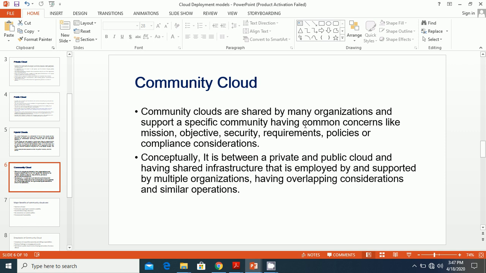Another point is the technical challenges in managing and providing security on a community cloud. And the third drawback is that it is still inferior to public cloud in terms of the number of services offered.